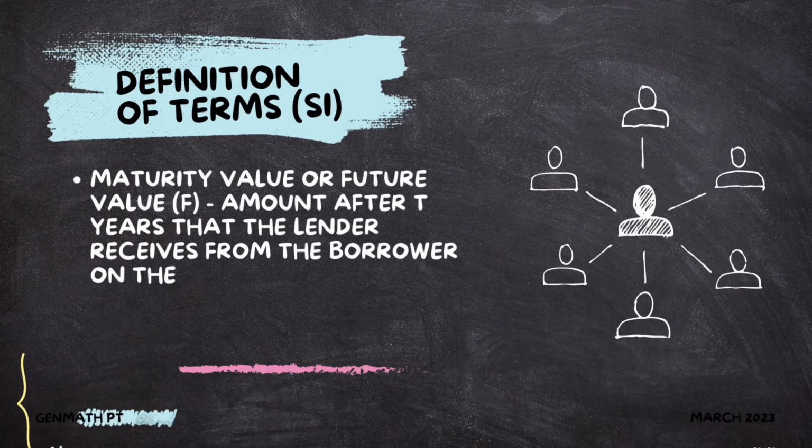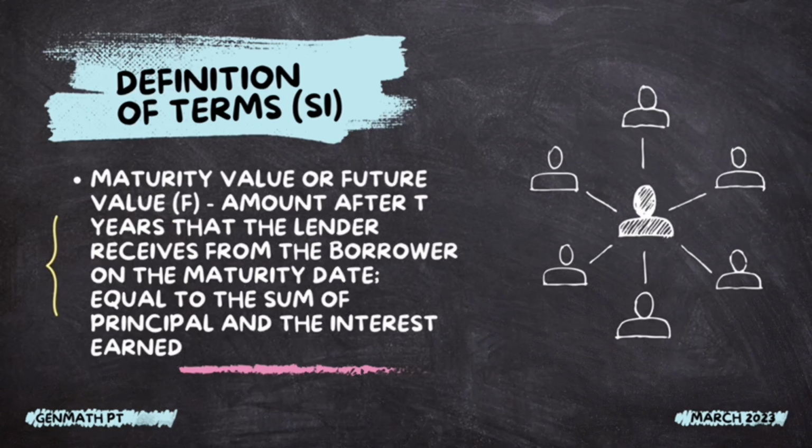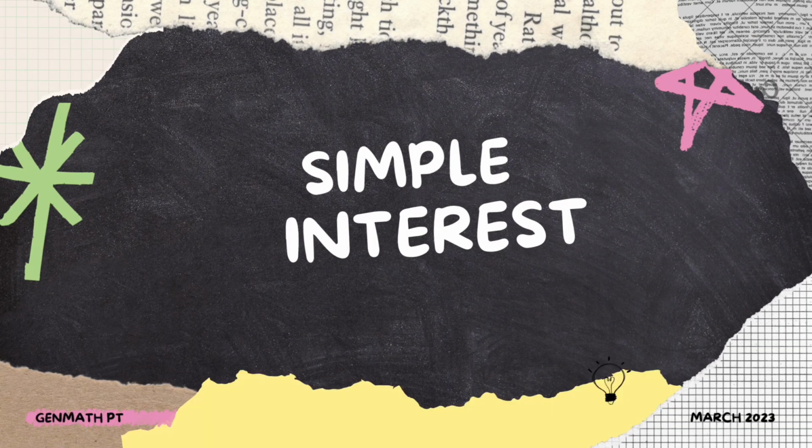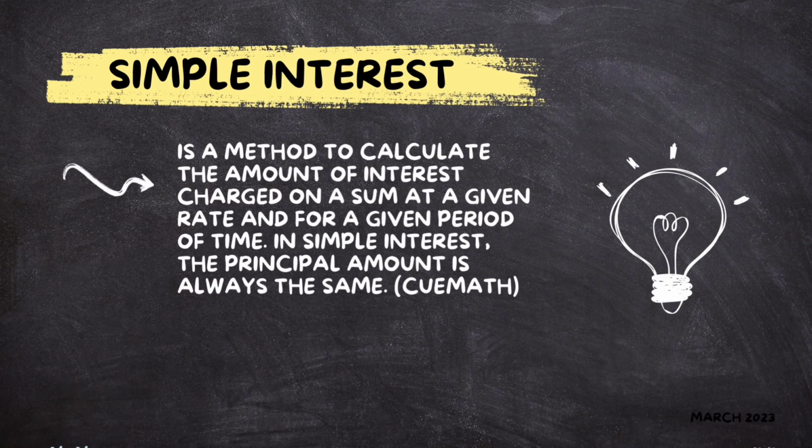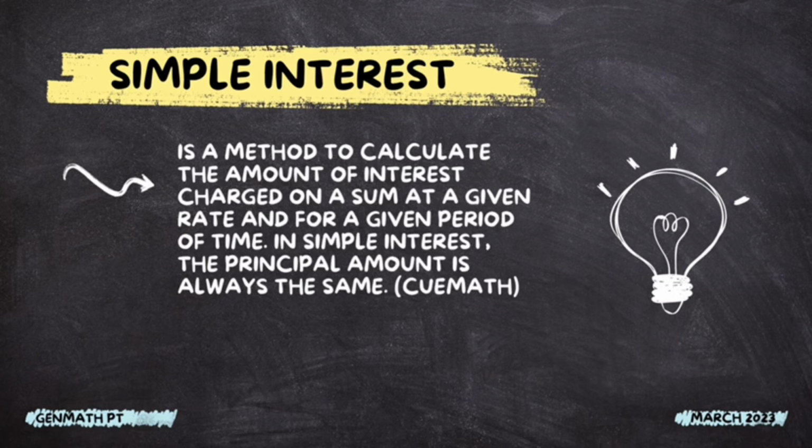Maturity value or future value: amount after years that the lender receives from the borrower on the maturity date, equal to the sum of principal and the interest earned. What is simple interest? Simple interest is the method to calculate the amount of interest charged on a sum at a given rate and for a given period of time. In simple interest, the principal amount is always the same.